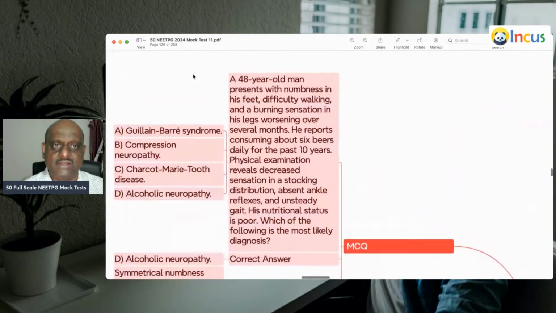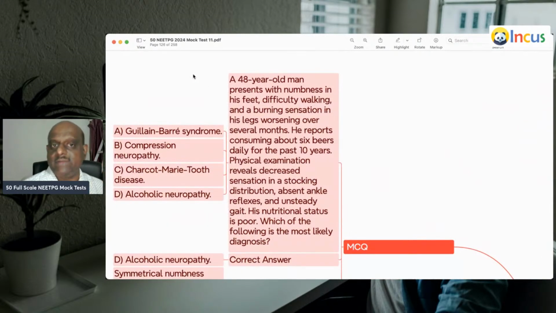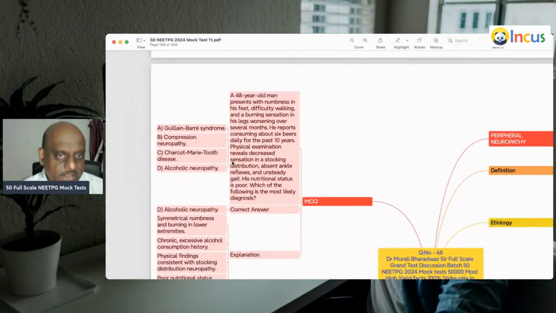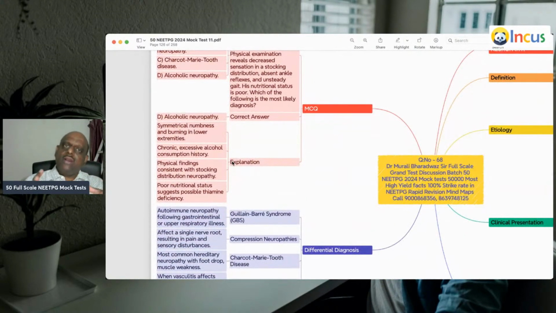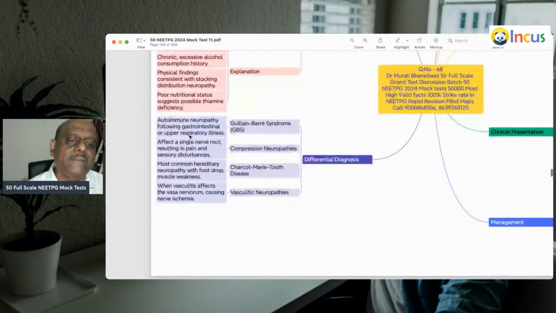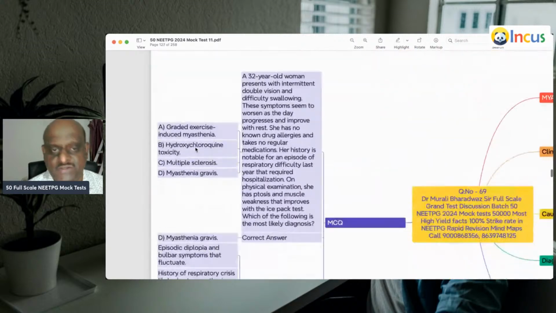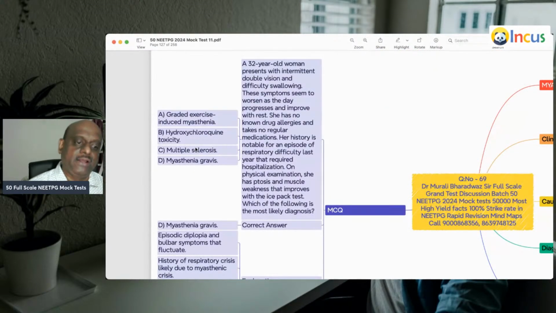48-year-old with numbness in his feet, difficulty walking, burning sensation of his legs. So typically, chronic daily alcoholics develop alcoholic neuropathy in the stocking and glove distribution, peripheral neuropathy, because of thiamine deficiency, is what you should remember.